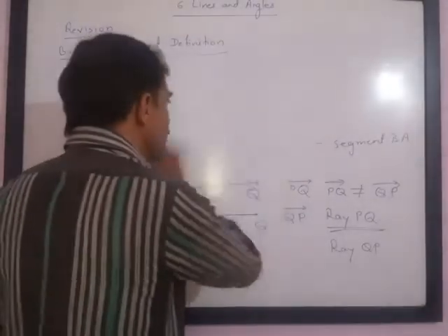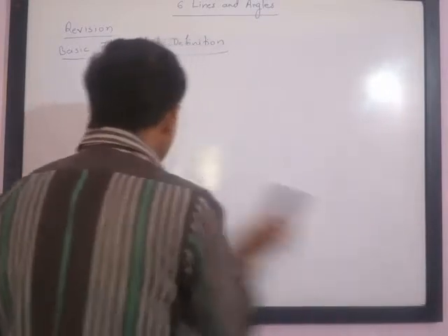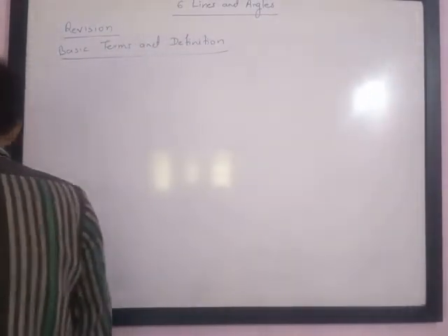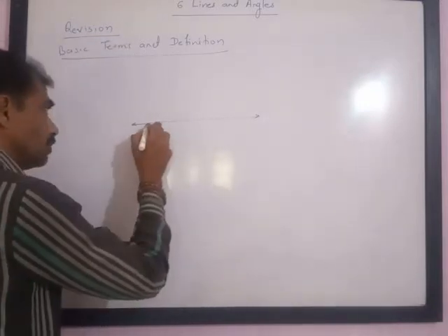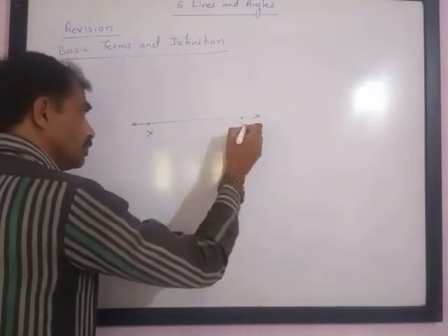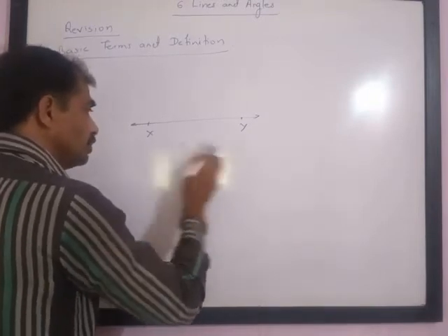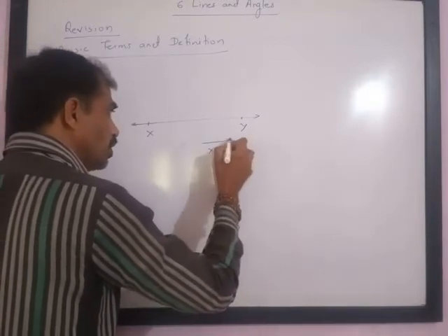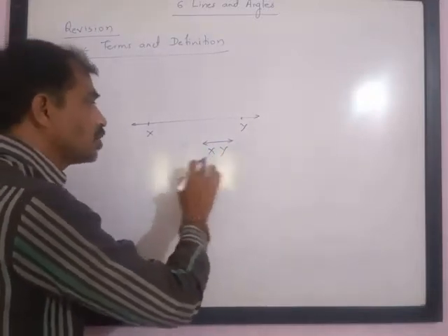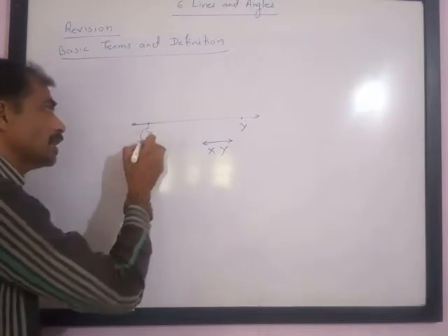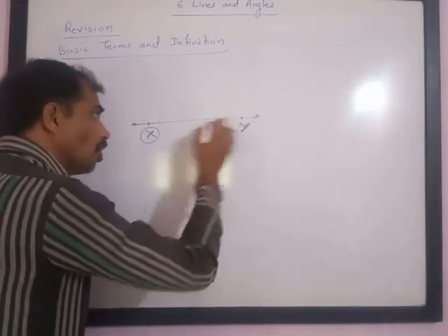Next part is a line. Now please understand, a line has arrowheads at both the ends. So if you take line XY, please note, this is line XY and it is denoted like this, having an arrowhead at the top. It means this is line XY. Please note, here X is any point on the line and Y is any point on the line.